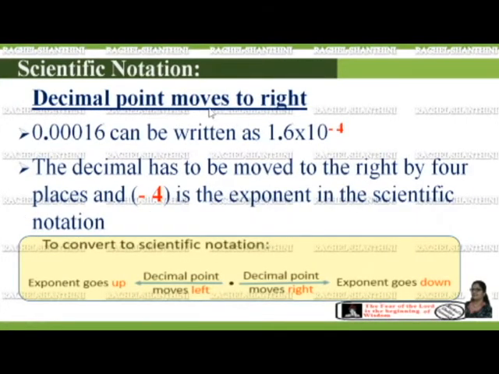Next, decimal point moves to the right. Consider the number 0.00016. It can be written as 1.6 × 10 to the power of minus 4. Here, the decimal point moves 4 places to the right-hand side, so the exponent is minus 4. So we need to write it as 10 to the power of minus 4 in the scientific notation. During the conversion to scientific notation, if the decimal point moves left, the exponent goes up. If the decimal point moves right, the exponent goes down.